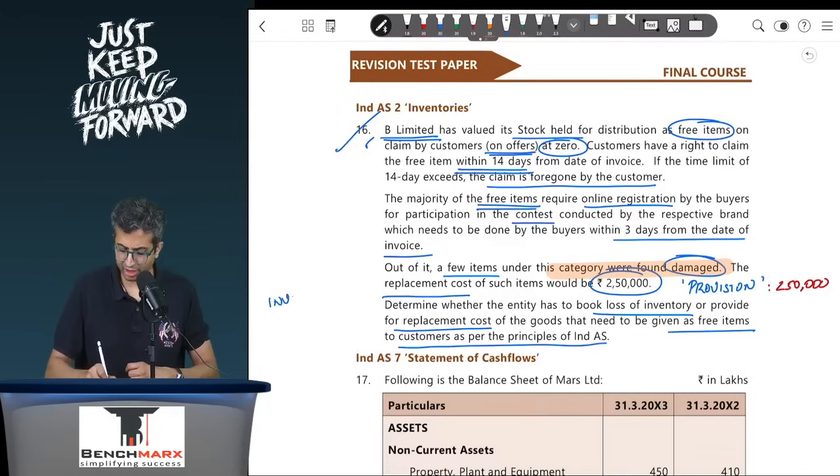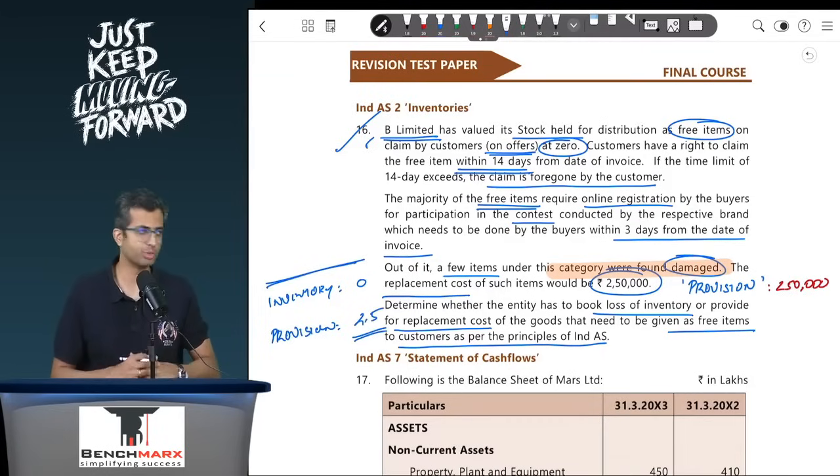So the inventory, which is for the free items, should be shown at nil only. If it is shown at nil, there will be no further loss. But separately, for the items on which you will have to incur an additional cost for replacement, you will have to create a 2.5 lakhs provision. So this is the treatment to be done for question number 16.